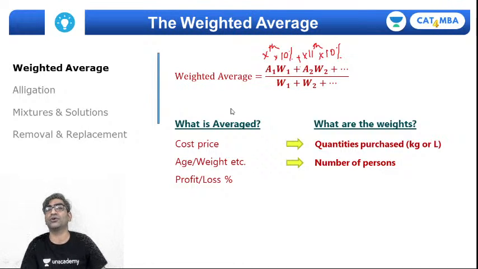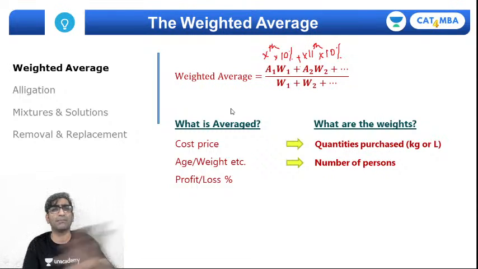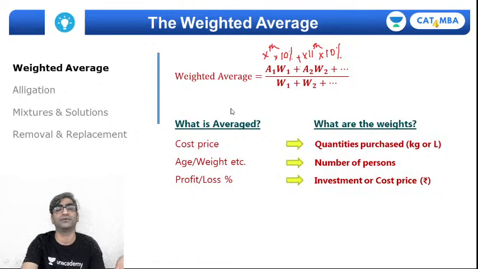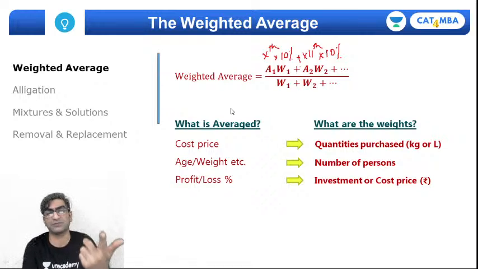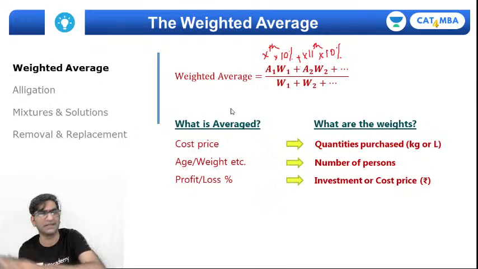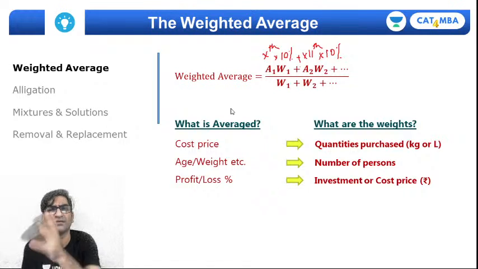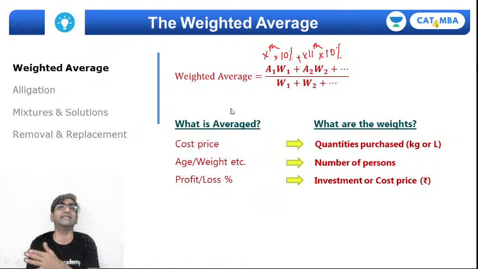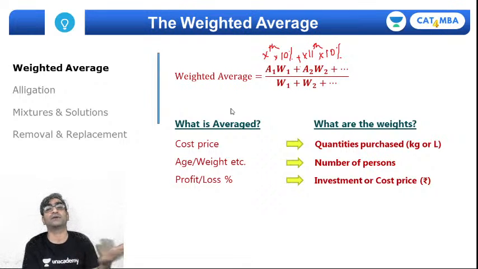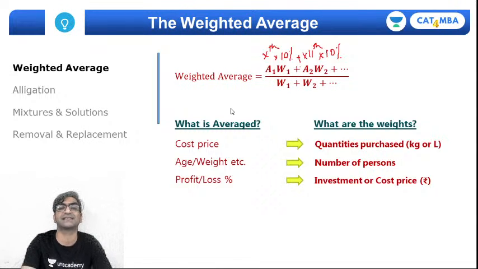If you are trying to compare the profit percentage, you're accumulating profit percentages across different sources, maybe different companies or funds, then the overall average percentage of profit will be weighted by the investment into each of those avenues, right? Let's say you bought stocks for company A, company B, company C, right? And your return was a 5% profit on one, 10% loss on the other, 15% profit on the third, right? Then you'll take these percentages, but you'll multiply them with 5% of what? 5% of my investment there, or 5% of my cost price there, right? And so those would be the weights assigned to these variables.